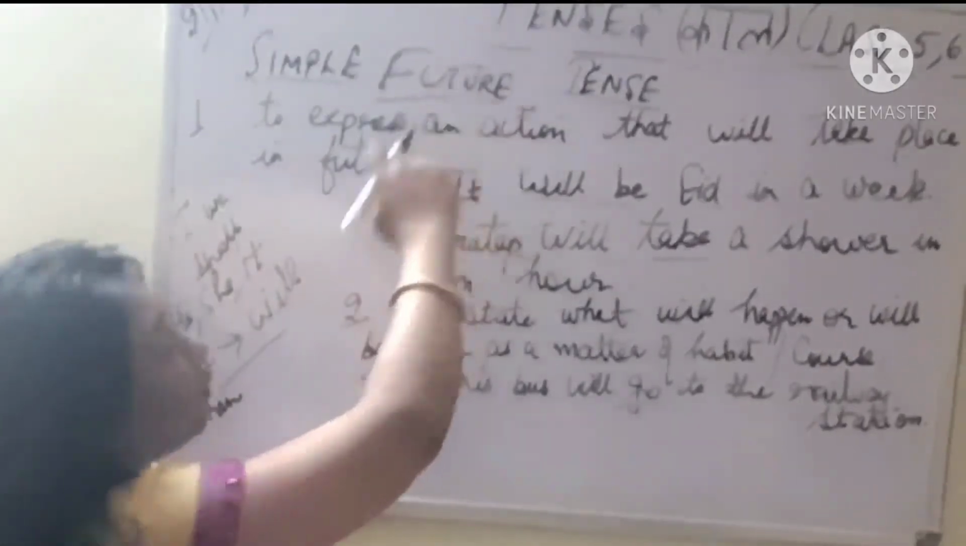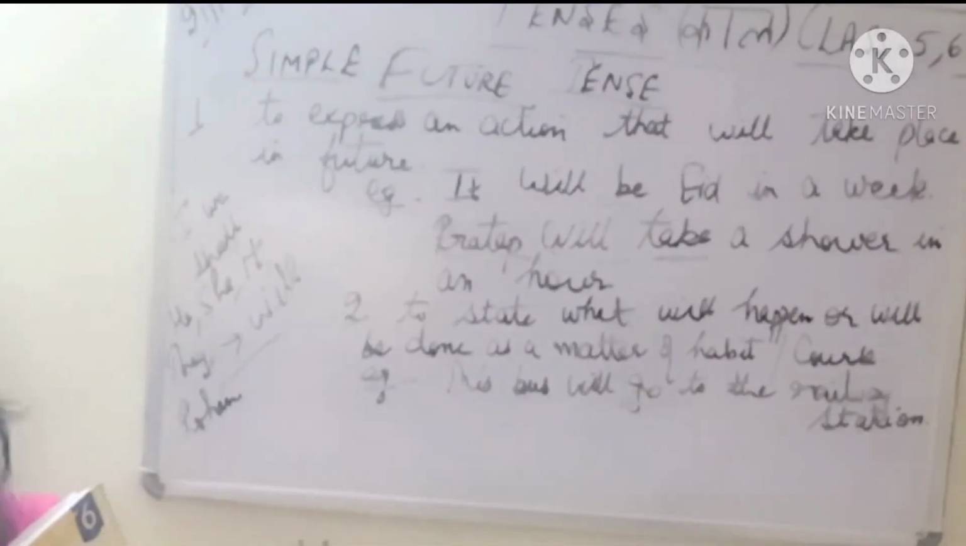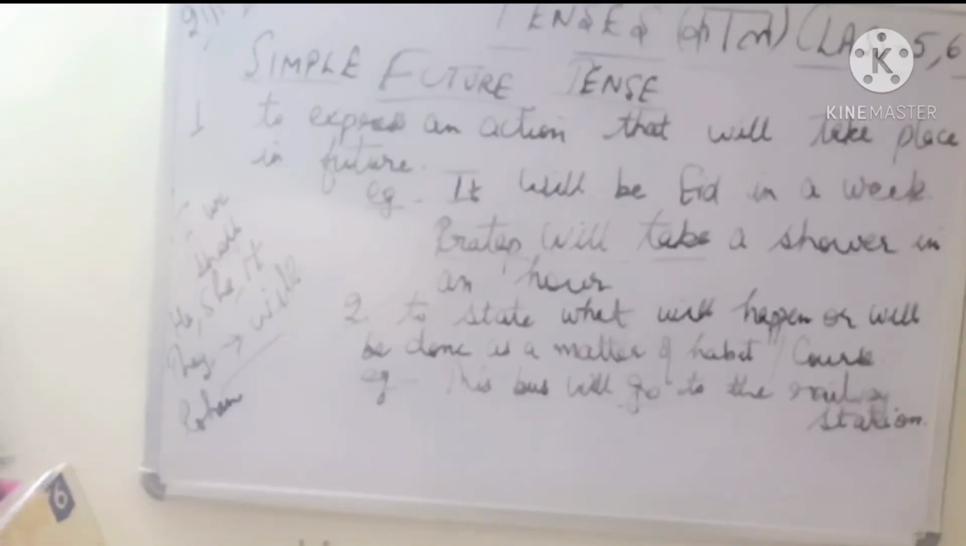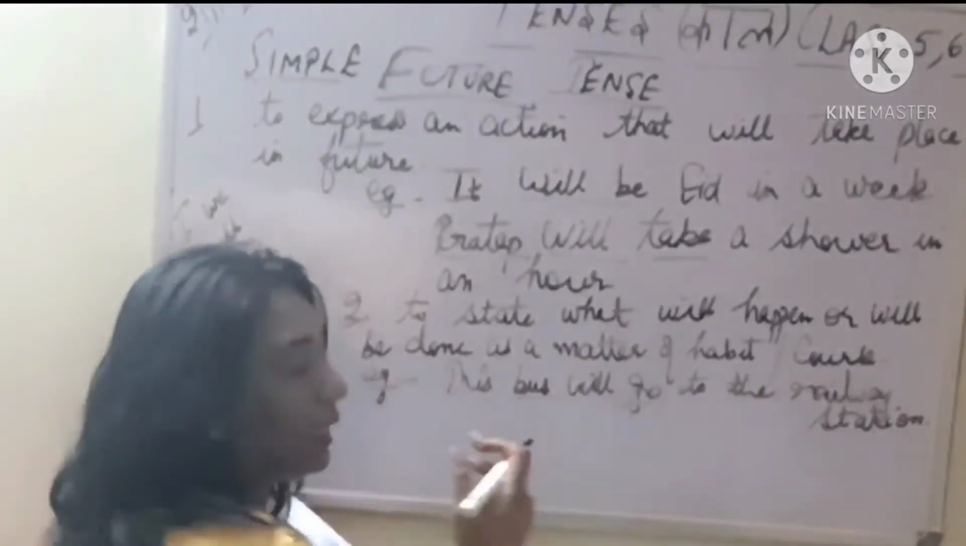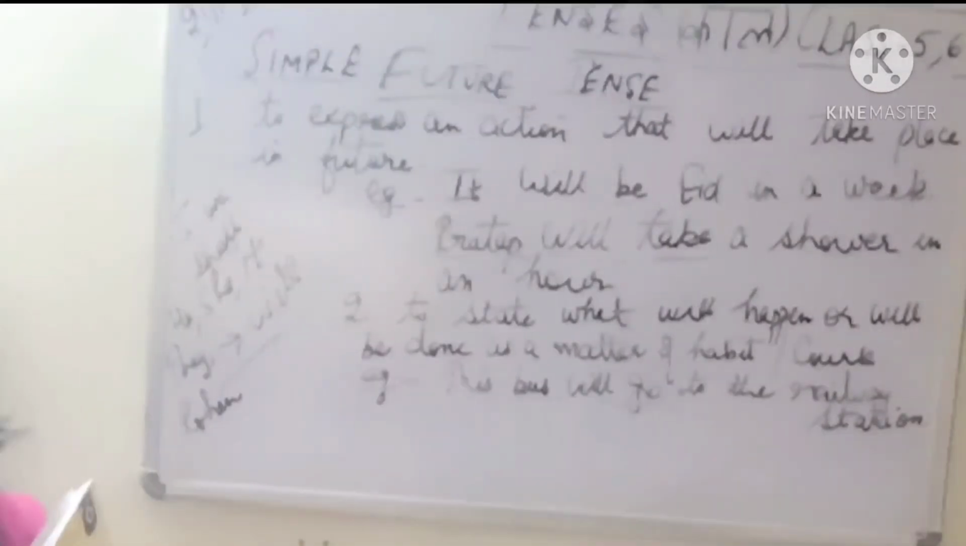And let me tell you, whenever you have future tense, we always use the first form of verb. This also we will do when we will be changing the tenses, when we will be doing the future tense. So that time it will be clear. I will be telling you the rules. Bus will go to the railway station.